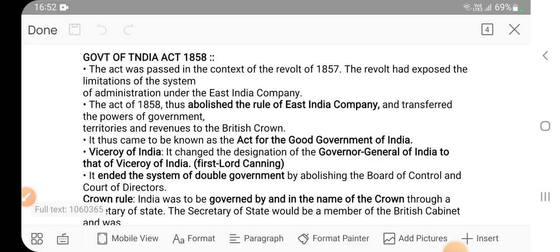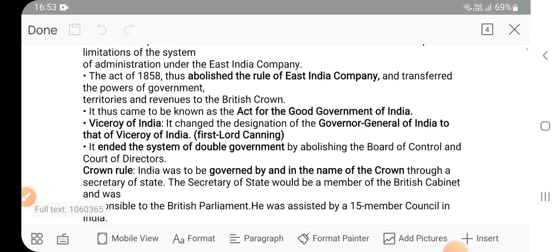So it thus came to be known as the Act for the Good Government of India. The Britishers thought that these people are fighting against us because they think we are exploitative in nature. So let's pass an act in the name of good government of India, so that they will know that we are not exploitative. We have come here to serve the Indian people and take care of their interests also. So this act was passed.